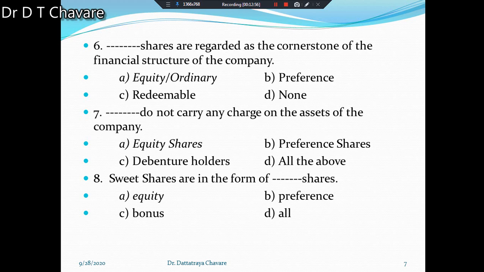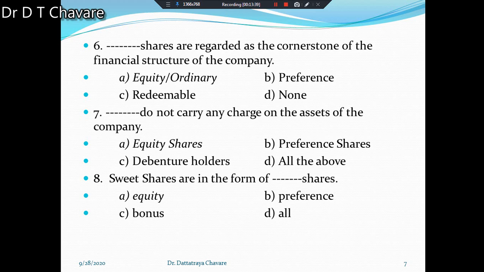Then the next question is there. Dash dash do not carry any charge on the assets of the company. There are four alternatives. First, equity shares. Second, preference shares. Third, debenture holders. And the last, all the above. With the help of those alternatives we have to choose the right answer. Which alternative does not carry any charge? The simple answer: the owner does not charge on the asset. That's why equity shares will be the proper answer.